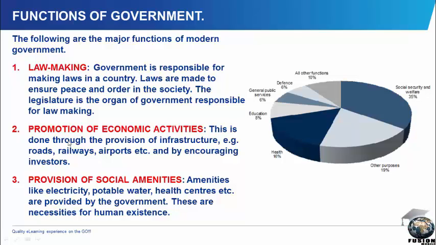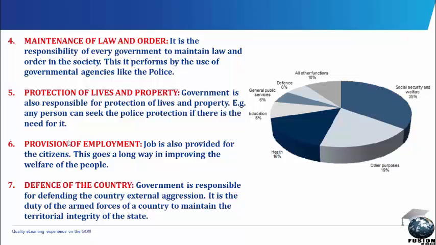They will also live at a standard that is appreciable for their lives to be in terms with what is happening. Number 3, we have provision of social amenities. Amenities like potable water, electricity, health centers, good hospitals are provided by the government because these are necessary for human existence. Every government must provide these amenities for its citizenry for it to be responsible to them. We have maintenance of law and order.